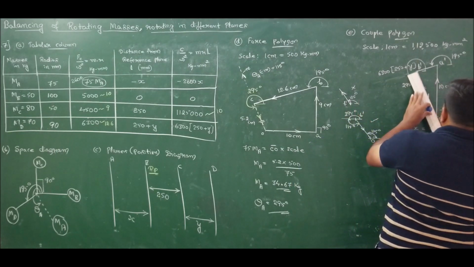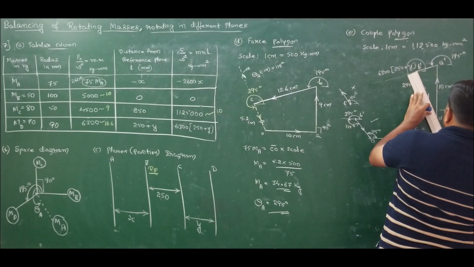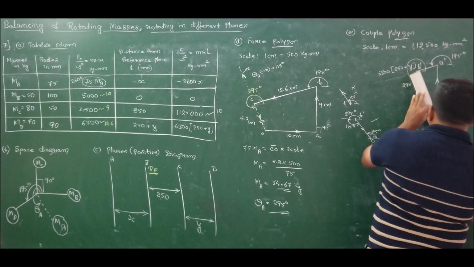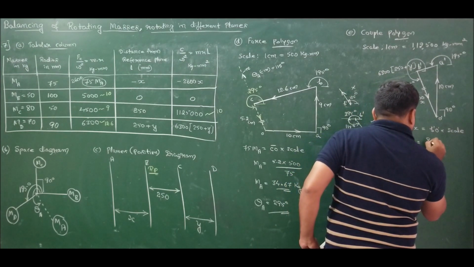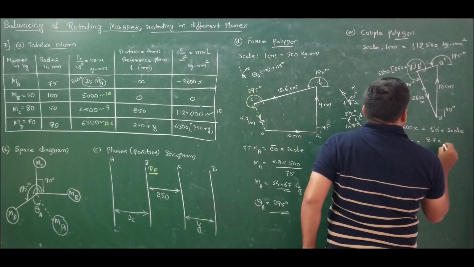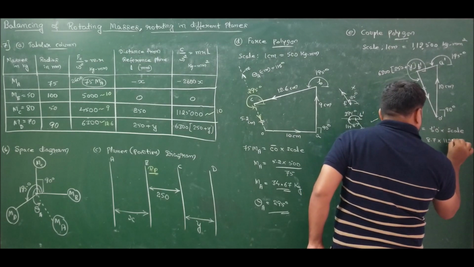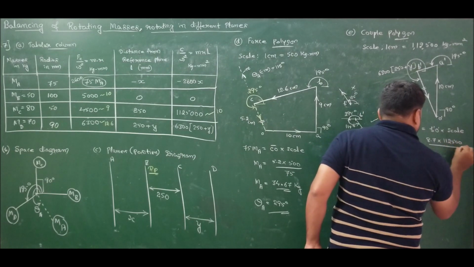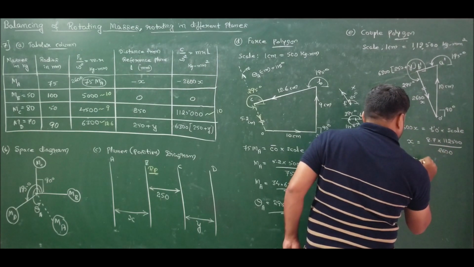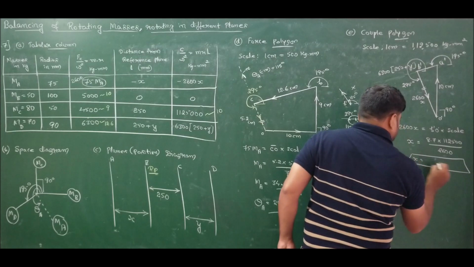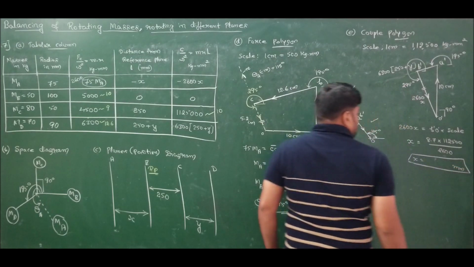If I measure B dash to O dash, I am getting the solution as 8.7 centimeters. So therefore x is equal to 8.7 into scale, which is 112,500 divided by 2600. Hence calculate the value of x in mm.